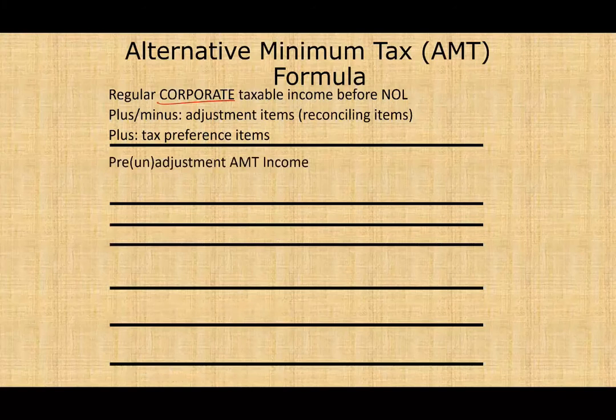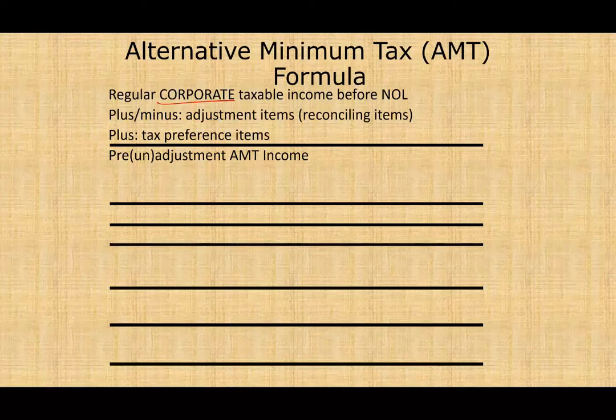Then we're going to get to something called pre or unadjusted AMT income. You might be saying, hold on a second, didn't I just make my adjustments here? Why is it called pre or unadjusted? Don't ask me. You can contact your Congress to ask them, but it's called pre or unadjusted AMT income. Why? Because we have additional adjustments.